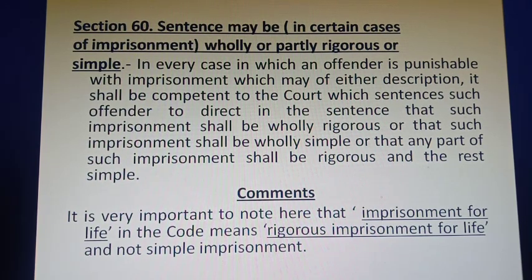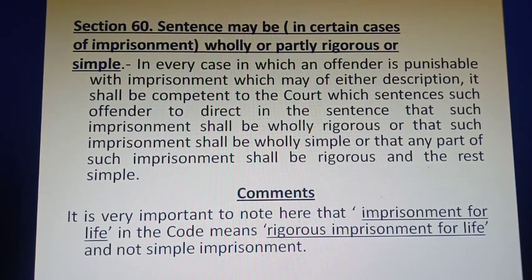In every case in which an offender is punishable with imprisonment, which may be of either description. That means it may be punishable with rigorous imprisonment, it may be punishable with simple imprisonment. Either description means it is punishable with rigorous imprisonment or it may be punishable with simple imprisonment.